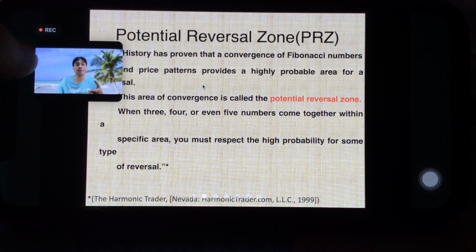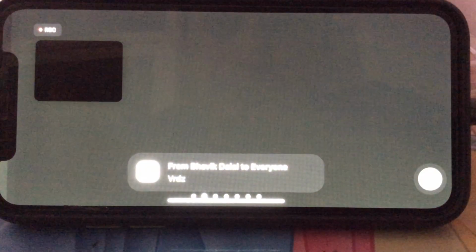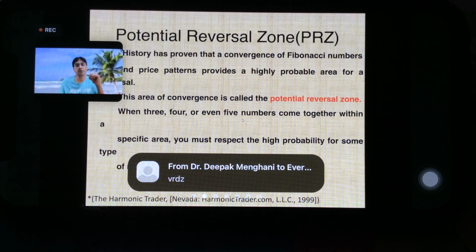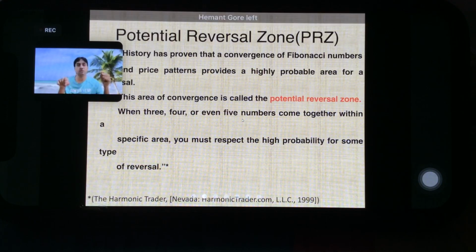So what are our potential reversal zones if price is falling? As per what we have learned till now, yes, MDZ, MCDZ, flip zone and VRDZ are our potential reversal zones. If price is rising, what are our potential reversal zones? It will be MSZ, MCSZ, flip zone and VRSZ. Right? Those will be potential reversal zones when price is moving.